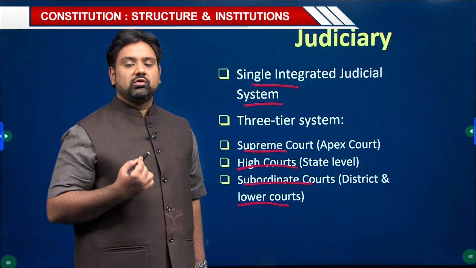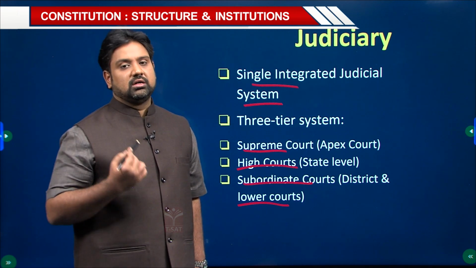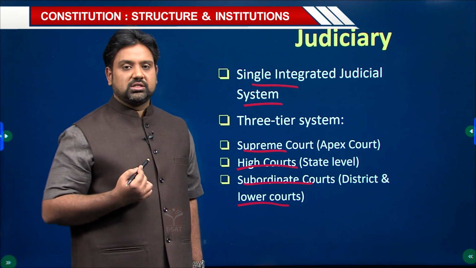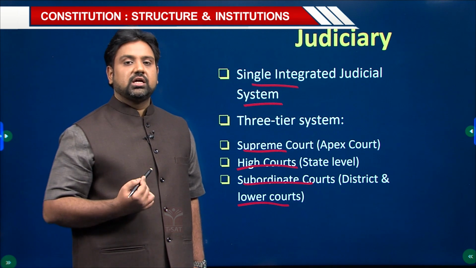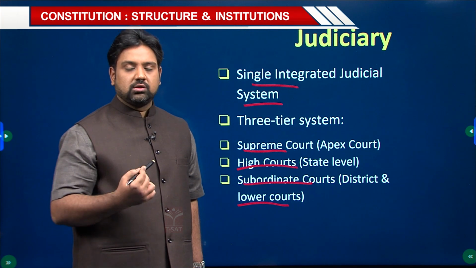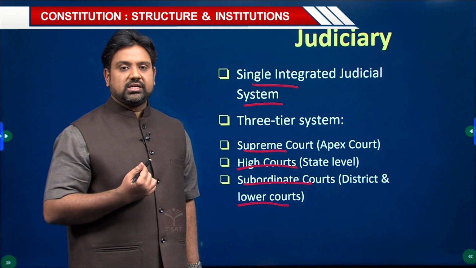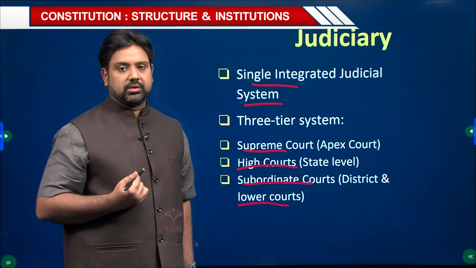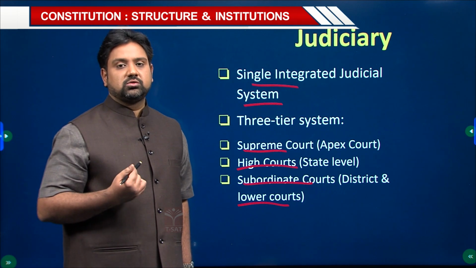So in India, we follow a single integrated judiciary right from the local level till the Supreme Court of India. Unlike the other federal polities where you have the state supreme judiciary and the federal supreme judiciary, here we have a single track of judiciary which goes from local courts to high courts till the Supreme Court of India. So the judiciary has been organized into three heads right from the district level till the Supreme Court of India. So the judiciary acts as a final arbiter in disputes between the various stakeholders.